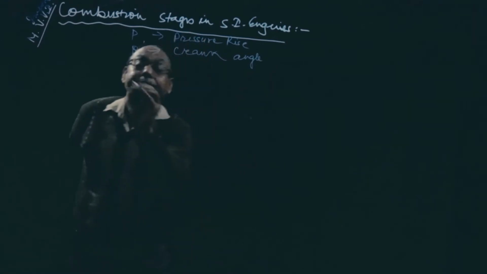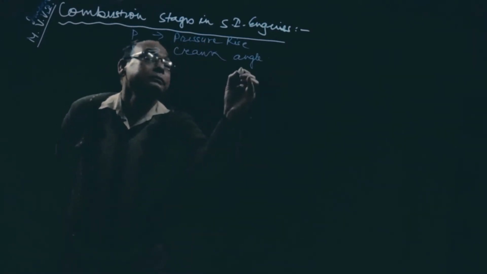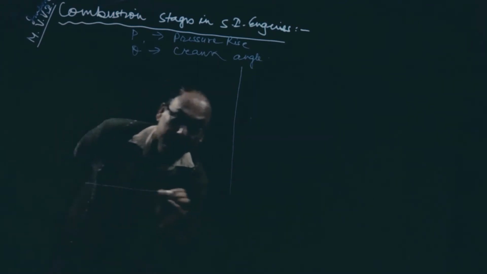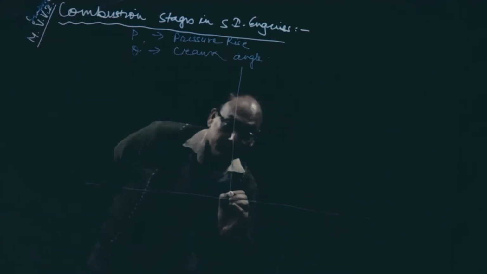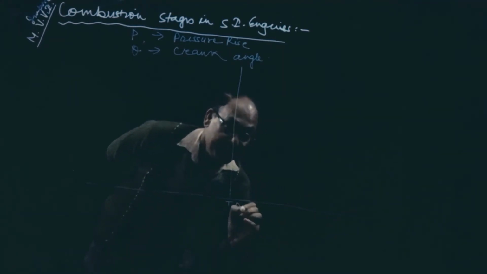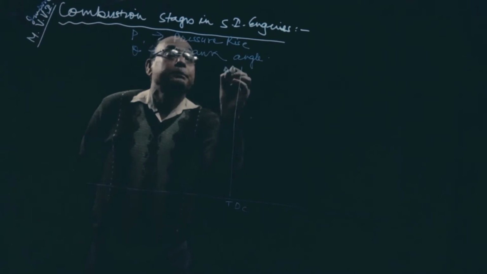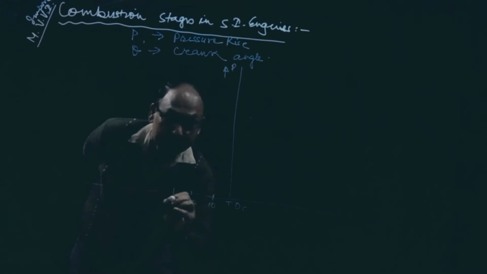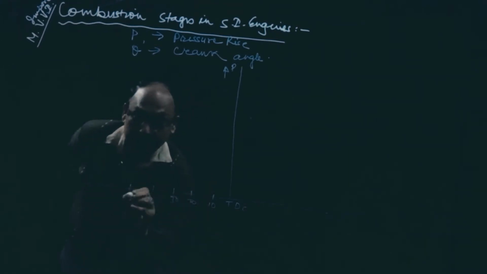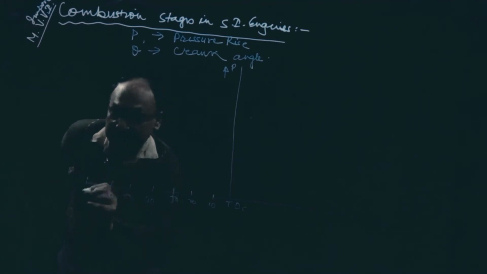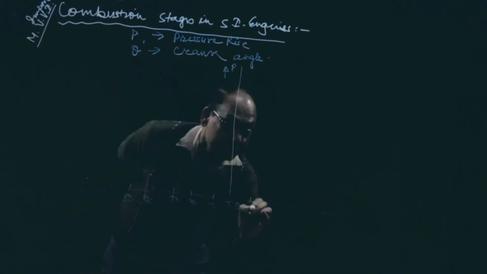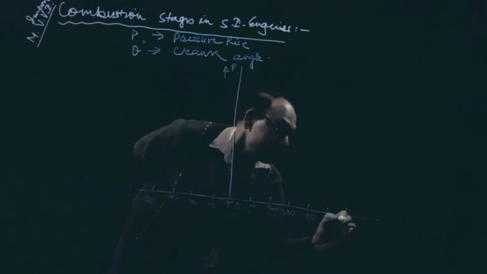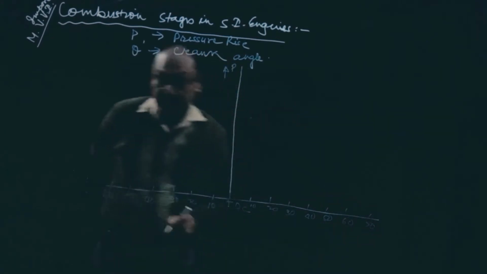This is TDC, this is pressure. So 10, 20, 30, 40, 50, 60, 70. In a similar way here also 10, 20, 30, 40, 50, 60, 70.